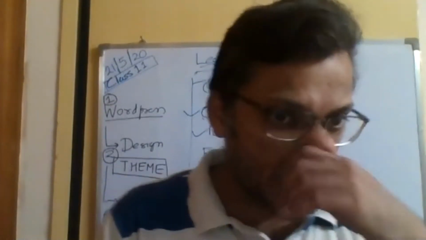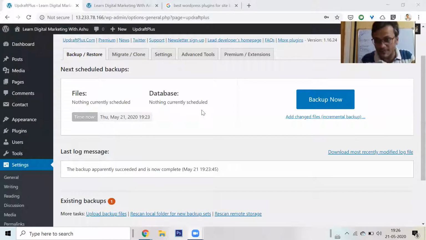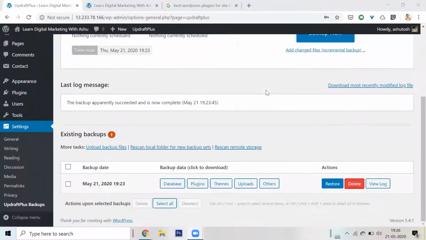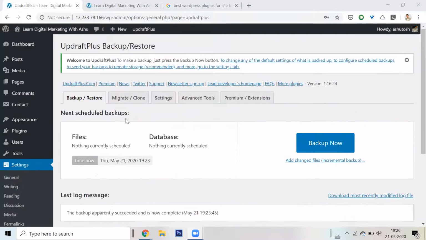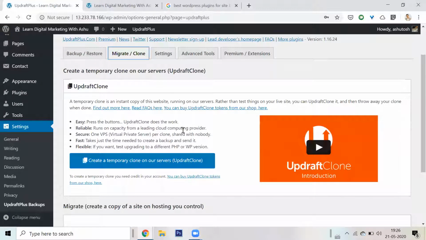Very good question, Akanksha has said, because we need to know the facilities. We need to know how these plugins work. Okay, so this is an automatic backup. It gives me the option of restoring this backup. Let me see. Okay, migrate, clone. Migration is if I want to pick up my website and put it in another place. Okay, it says clone introduction. I don't know if it is.